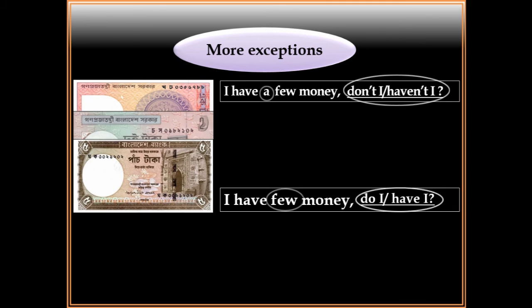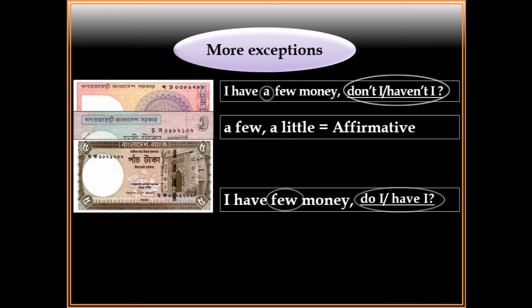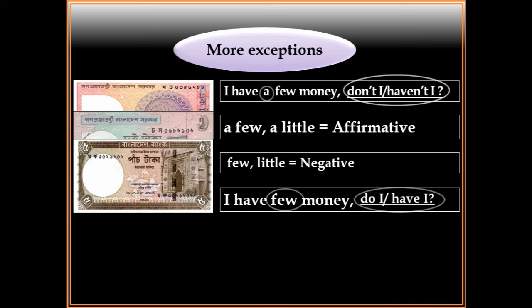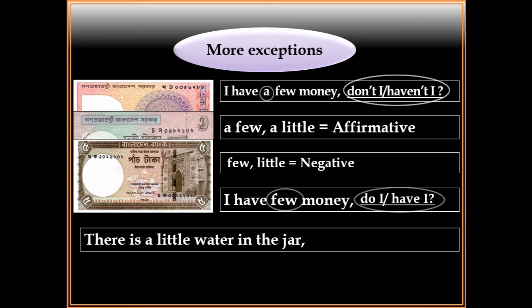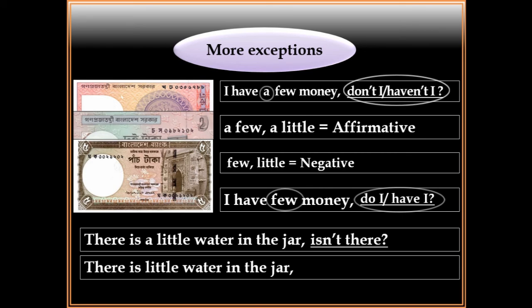So a few is not negative, but only few is negative form. A few, a little, it will be affirmative. Few, little, it will be negative. So there is a little water in the jar, isn't there? There is little water in the jar, is there?